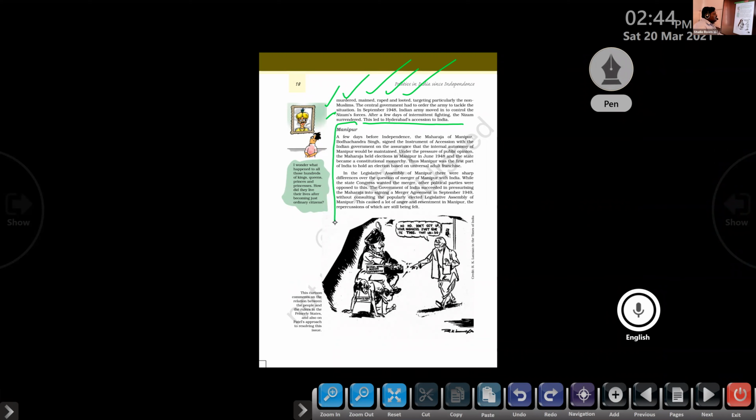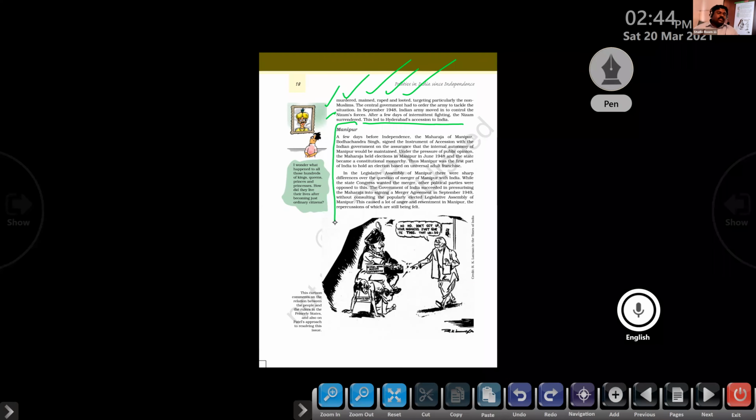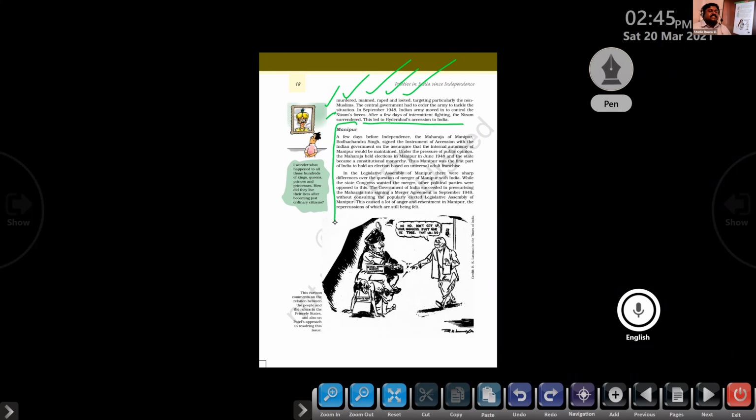Okay, so the king of Manipur already signed an agreement with the Indian Union. What is that? They are ready to join with the Indian Union, but they want autonomy, self-rule in their region. The Indian government should not interfere in their internal affairs. So they have signed a treaty like that, autonomy. Manipur would be maintained.